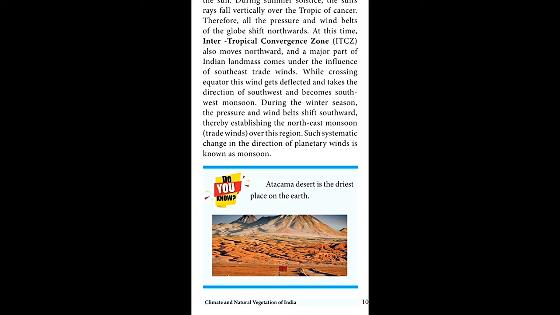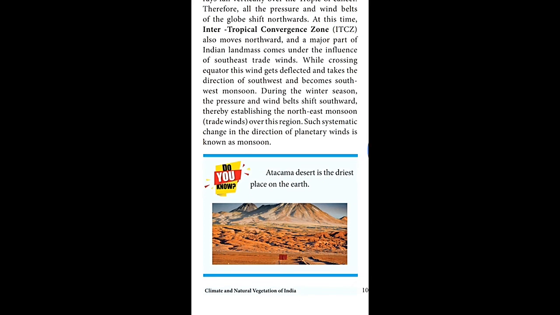During the winter season, the pressure and wind belts shift southward, thereby establishing the northeast monsoon trade wind over this region. Such systematic changes in the direction of planetary wind are called monsoon. So because of the sun's position, the temperature changes and the wind blowing changes.